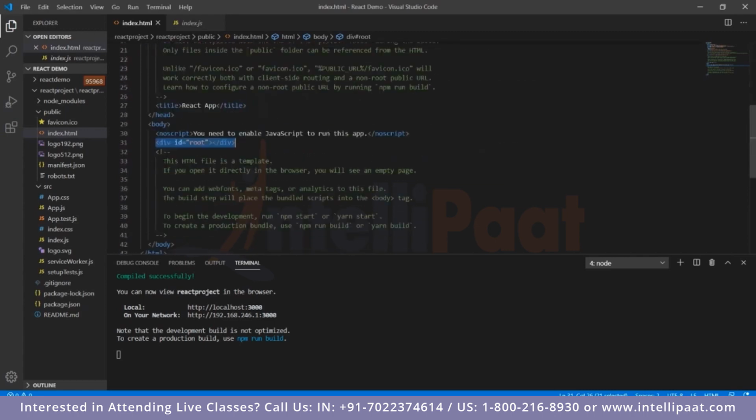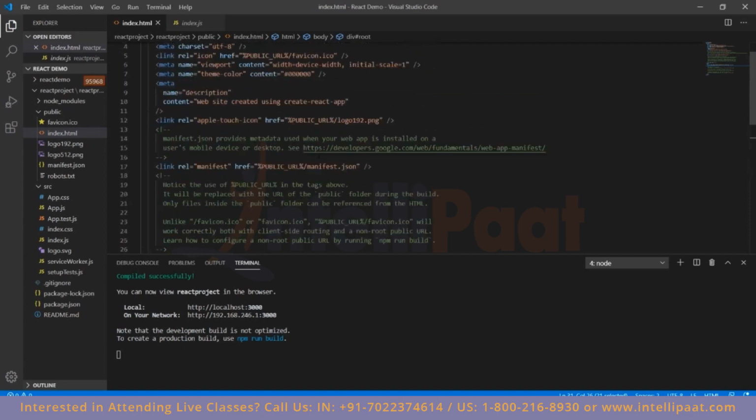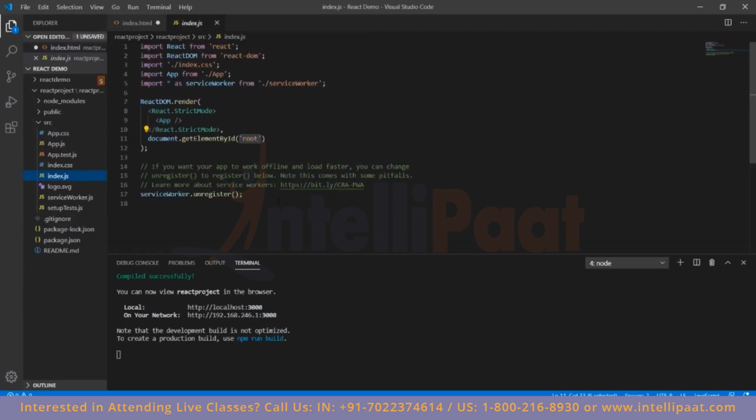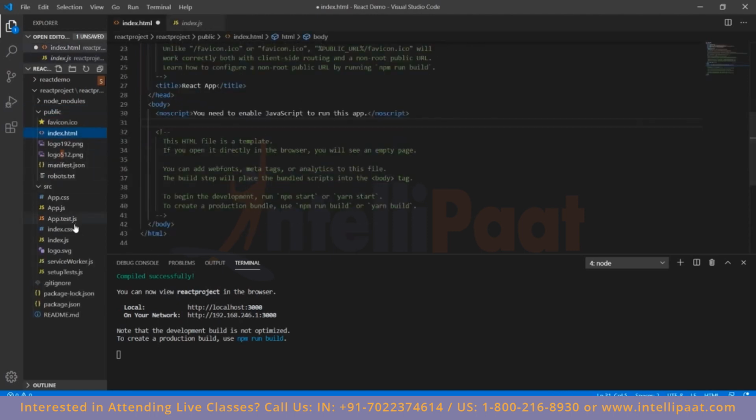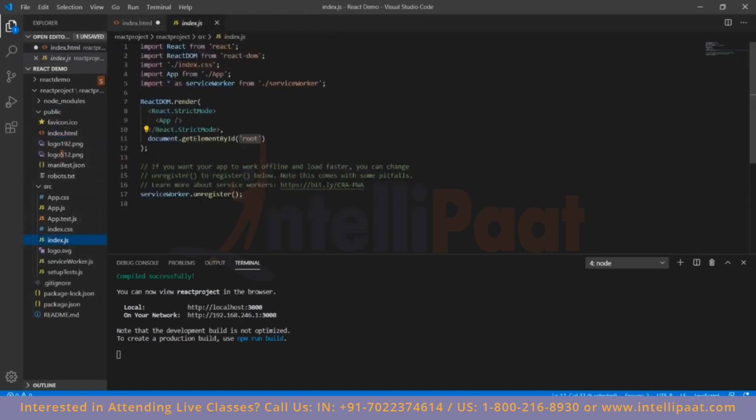As you can see, even in the comments, this HTML file is a template. If you open it directly in your browser, you will see an empty page because there is nothing in here. So essentially, whenever you run this ReactDOM.render function, the index.html file that we have over here in public takes the source from the component that we have over here and renders it in that HTML.